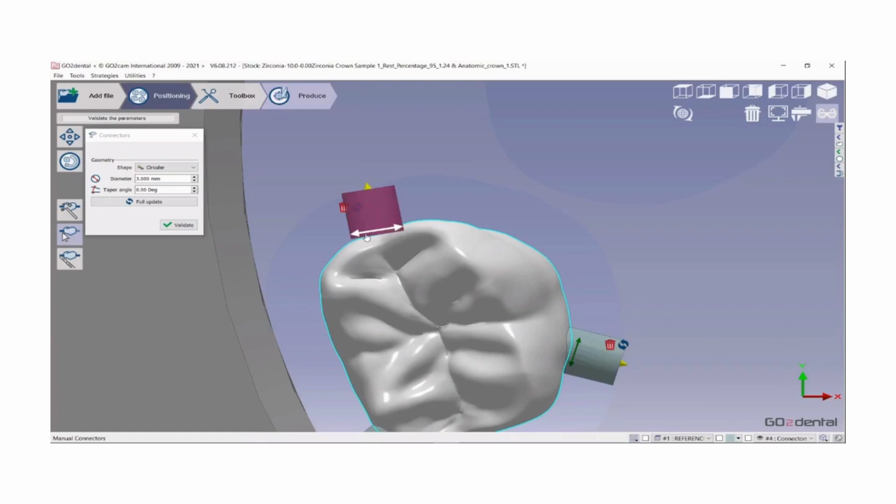By clicking and dragging on this green arrow, you can change the position of the connector about the crown.